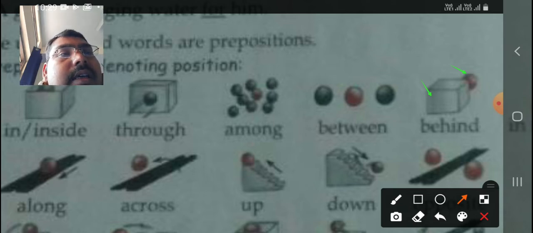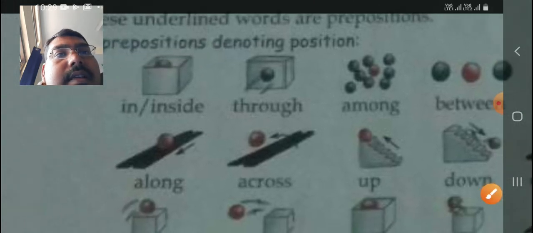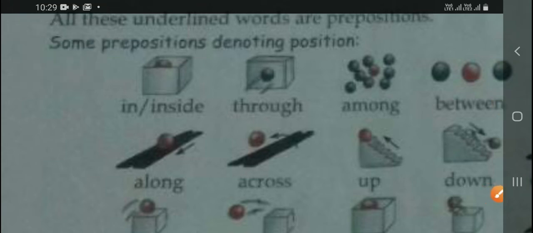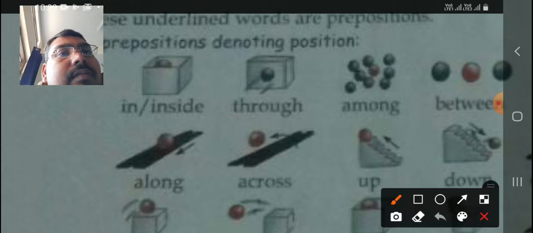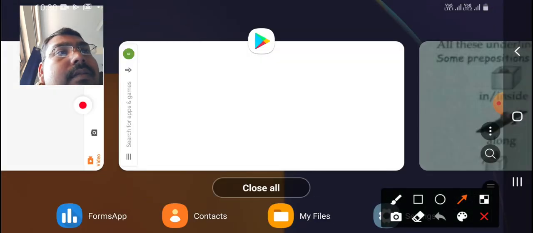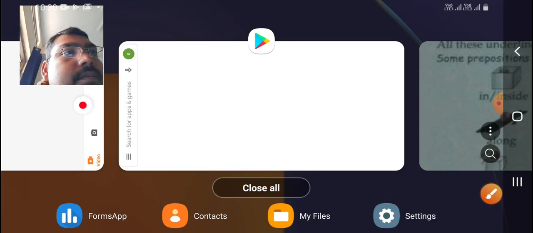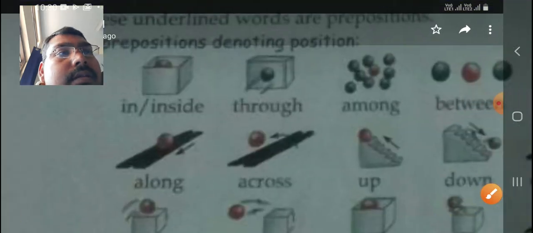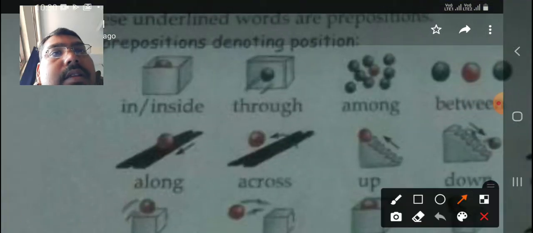And if you see in the next picture, if there is a movement and it is moving in this direction, in the same direction of the road, then you can see the ball is moving along the road.